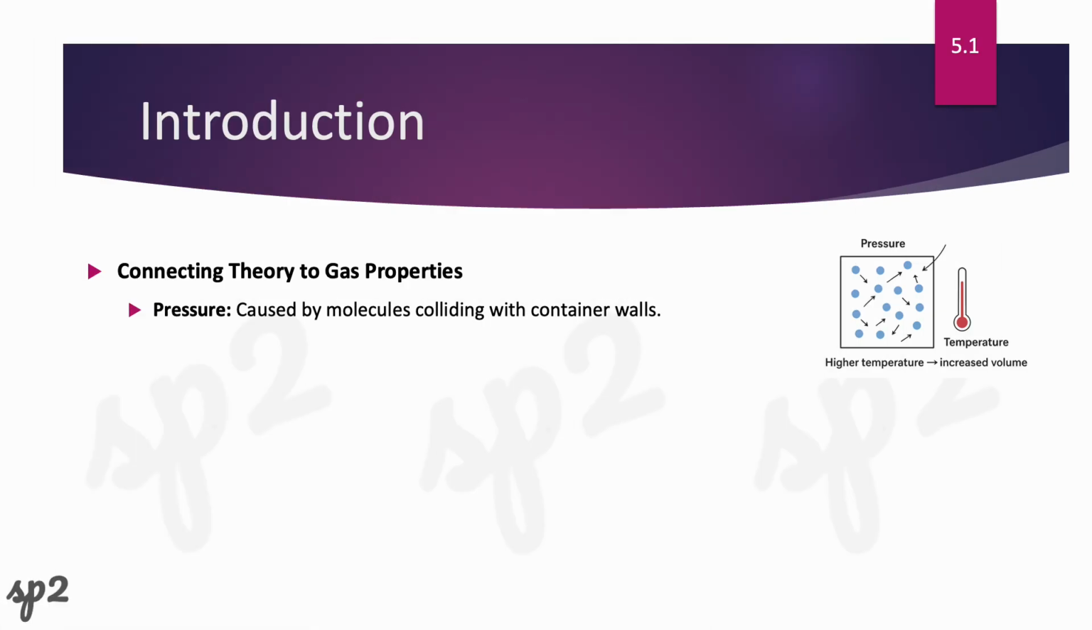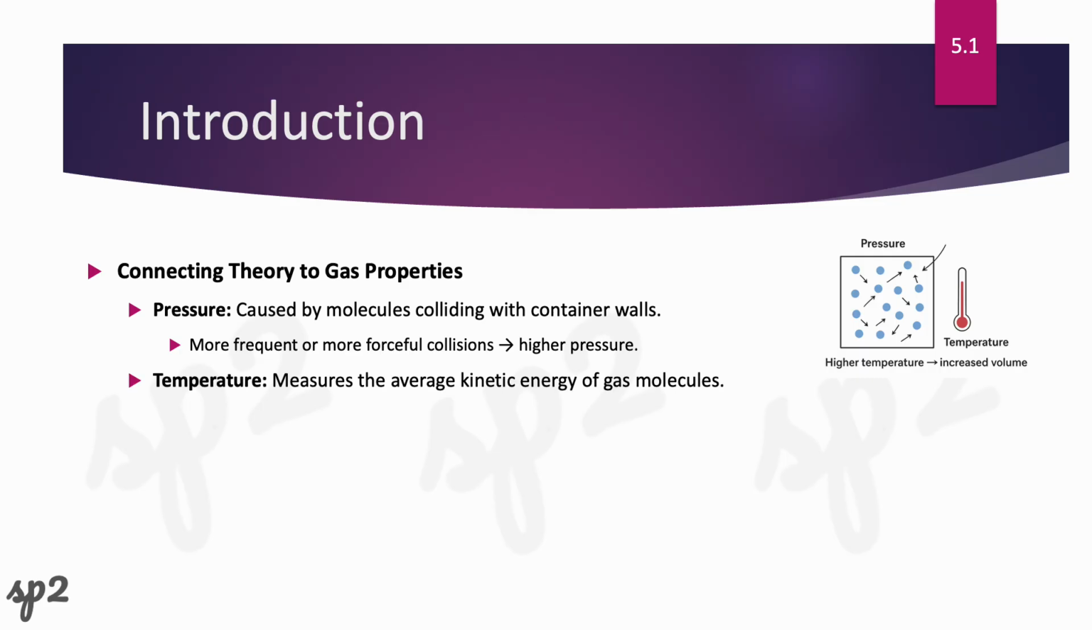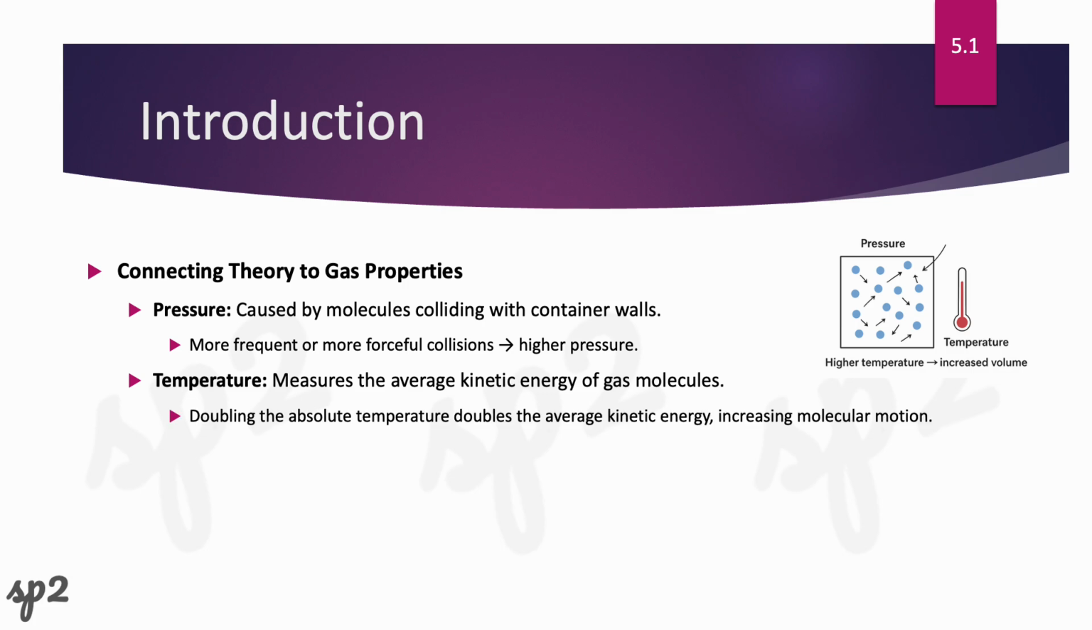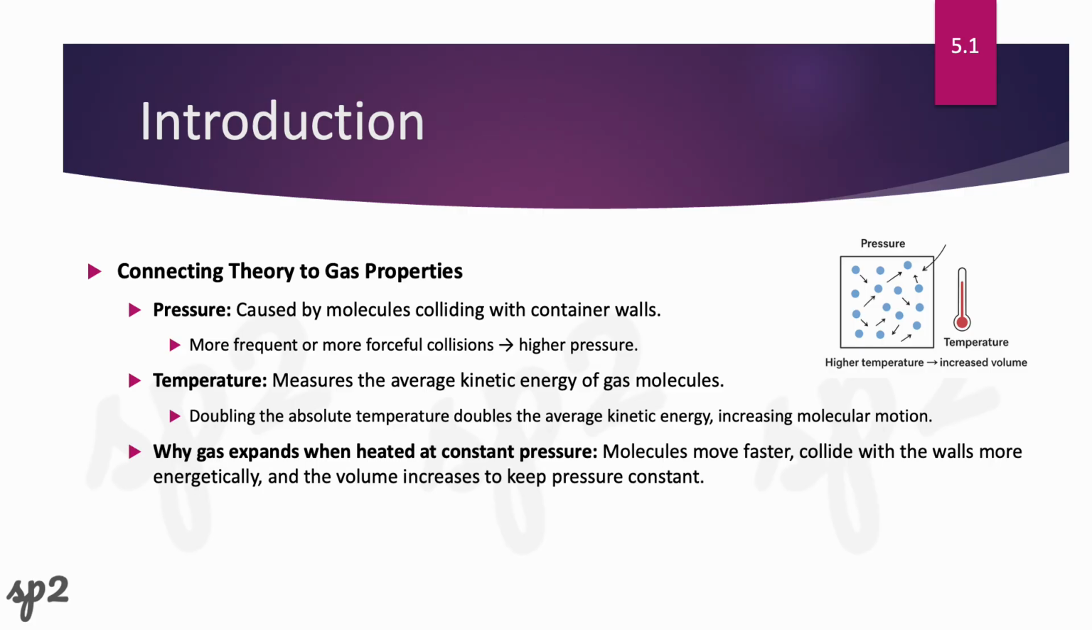Now we can connect our theory to our gas properties. The first property is pressure, which is caused by molecules colliding with the container walls. So if I have more frequent or more forceful collisions, I'm going to have higher pressure, right? That makes sense. The second property is temperature, which is the measure of the average kinetic energy of gas molecules. If you double your absolute temperature, you actually double your average kinetic energy, which is exactly the reason that we have more molecular motion, right?